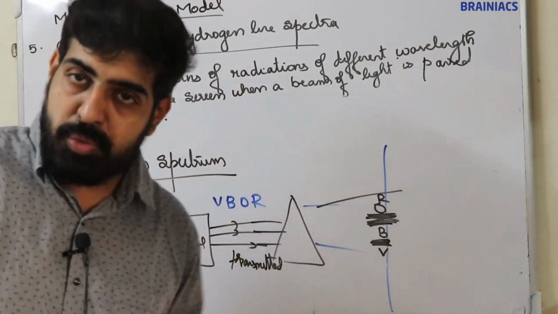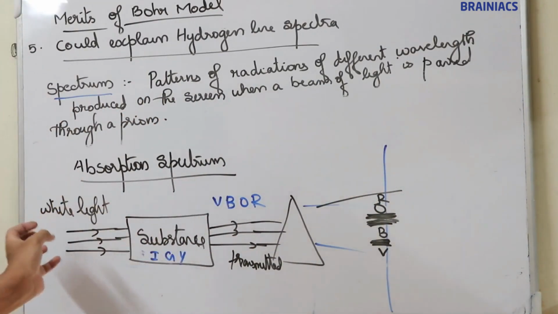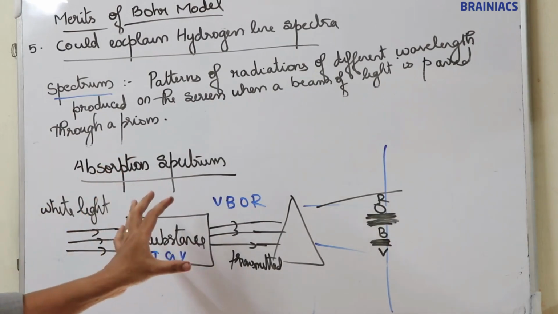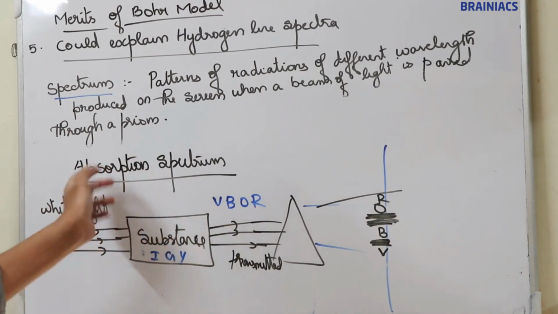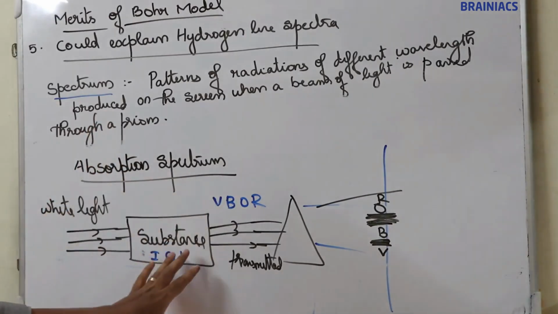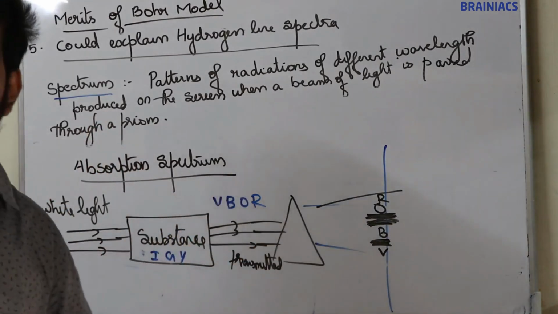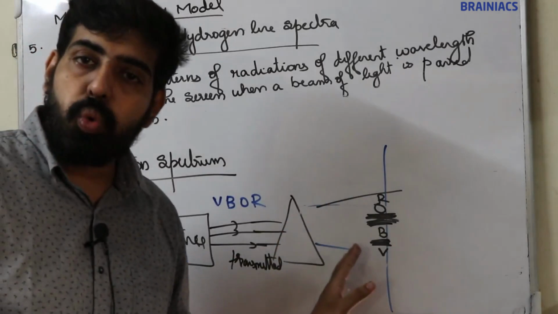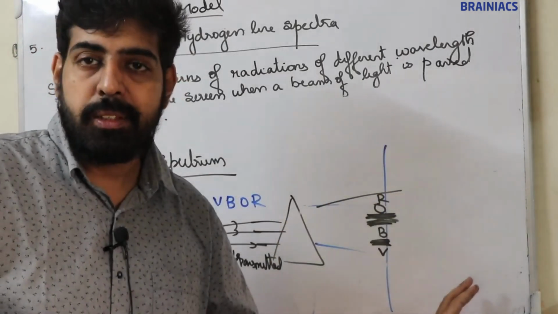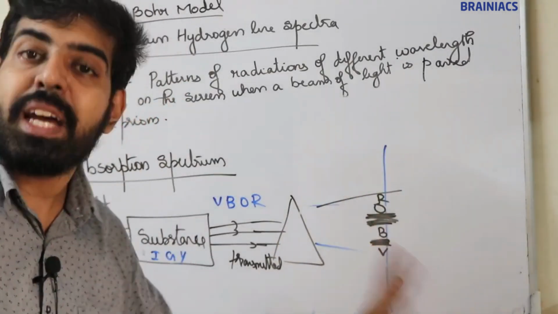This is known as absorption spectrum. Here, when we pass white light through a substance, the substance will absorb some radiation of that white light and the remaining light will be transmitted. Now the transmitted light is passed through a prism and projected on a screen. So we can observe the transmitted light.